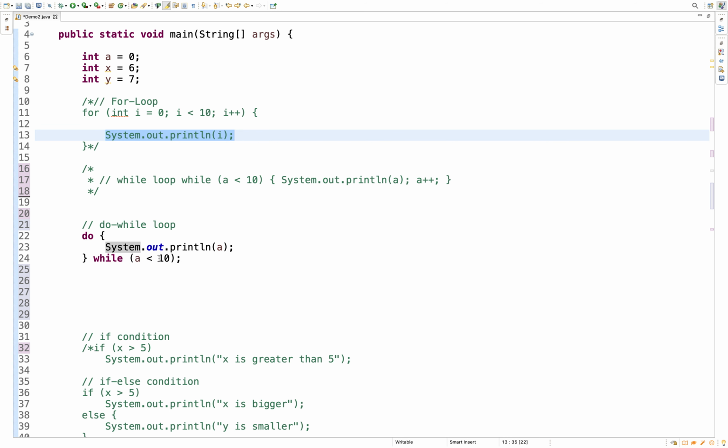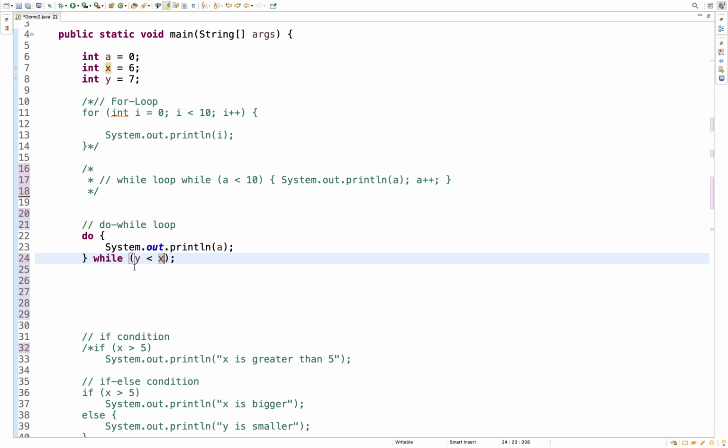Let's try to execute some piece of code. Suppose, let's do this: y is less than x. I already have two variables, x and y. x is set to 6 and y is set to 7.